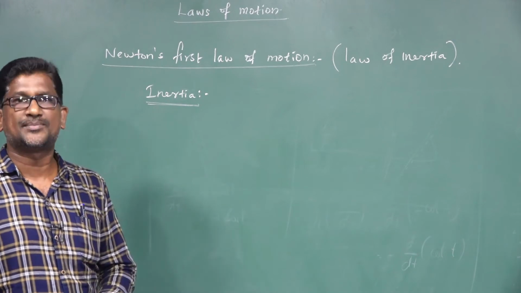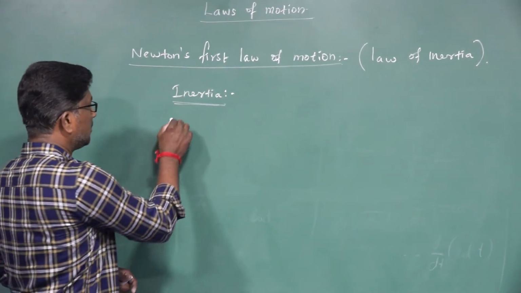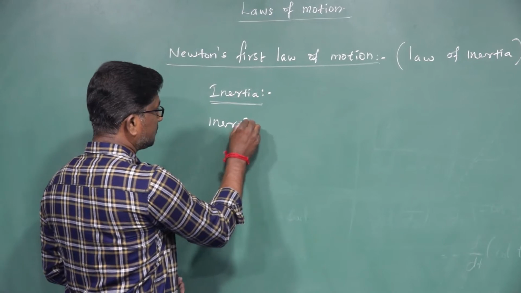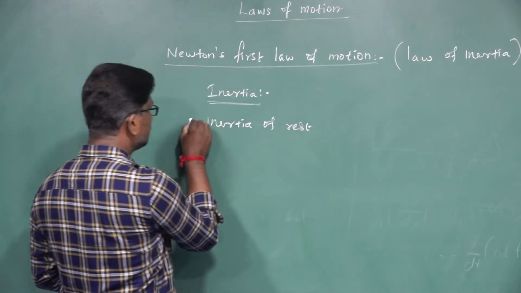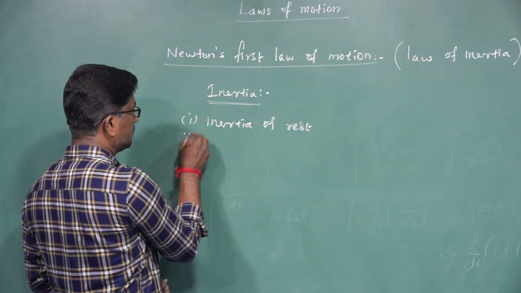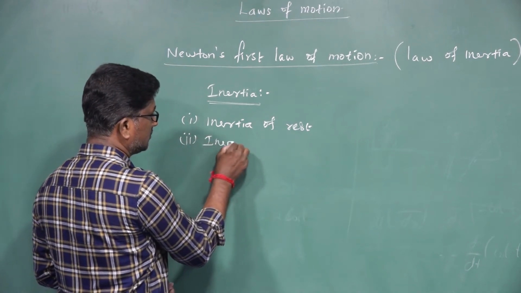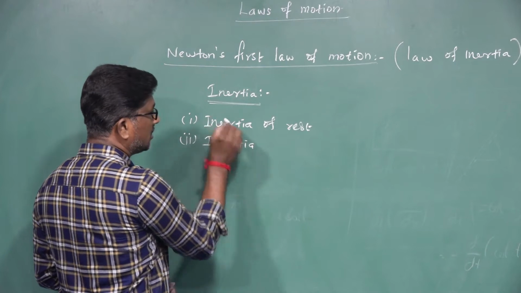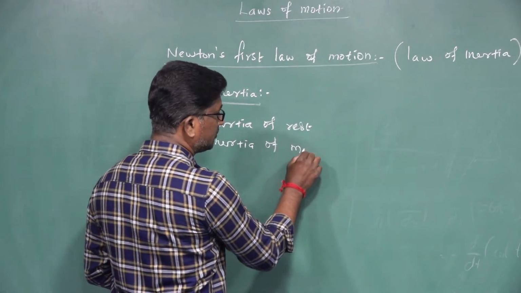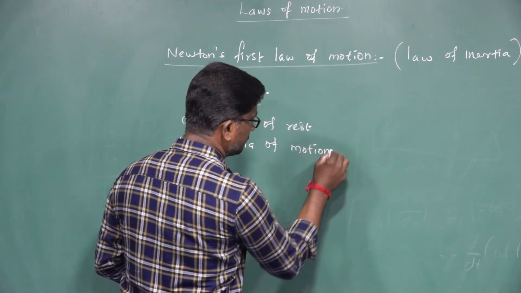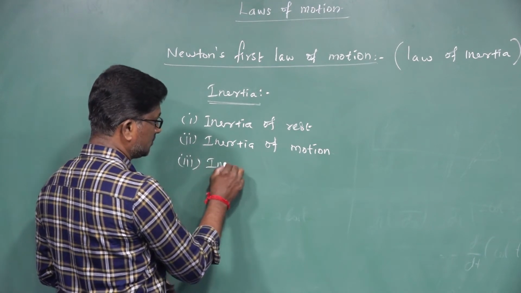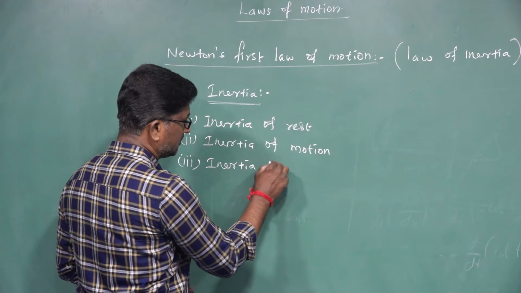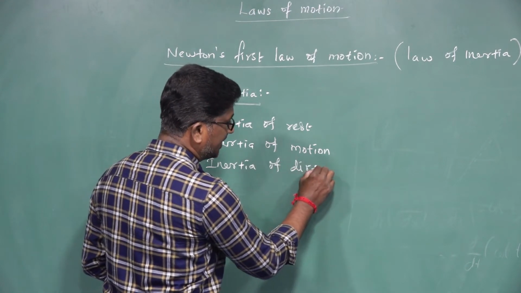There are three types of inertia: inertia of rest, inertia of motion, and inertia of direction.